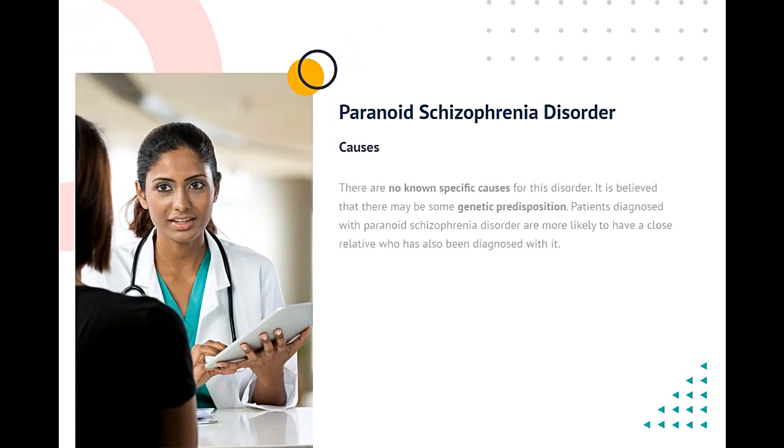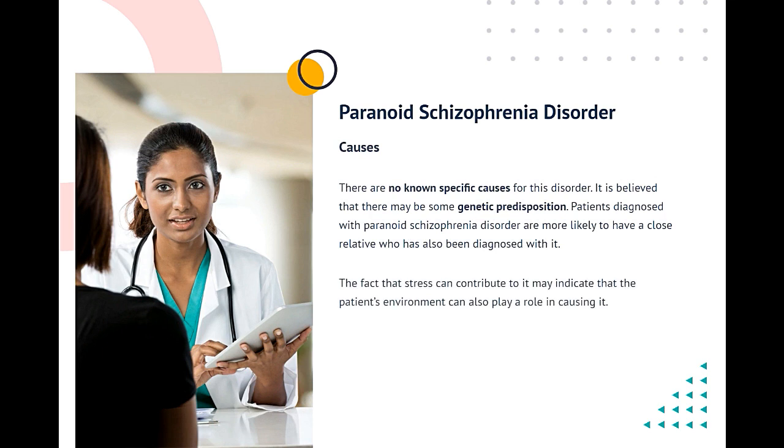Causes. There are no known specific causes for this disorder. It is believed that there may be some genetic predisposition. Patients diagnosed with paranoid schizophrenia disorder are more likely to have a close relative who has also been diagnosed with it. The fact that stress can contribute to it may indicate that the patient's environment can also play a role in causing it.